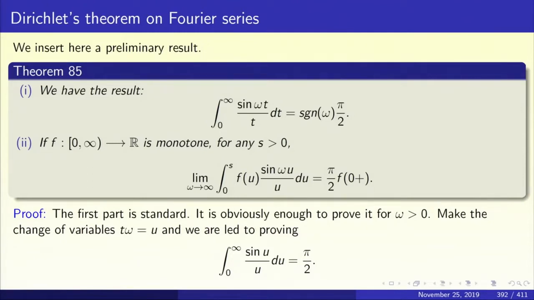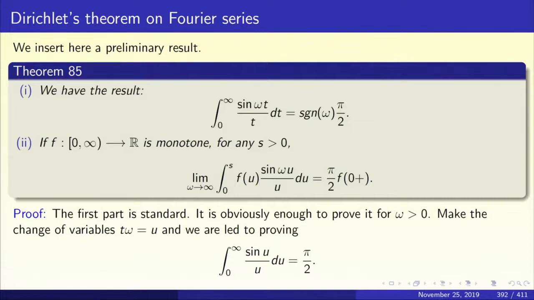So here is a result which we are going to prove using Bonnet's mean value theorem. Theorem 85. The integral from 0 to infinity of sin omega t upon t dt equals pi by 2 if omega is positive and minus pi by 2 if omega is negative. If omega is 0, of course the integral is then 0. So the signum function is a function that assigns the value 1 if the number is positive, the value minus 1 if the number is negative, and the value 0 if the number is 0. So the integral from 0 to infinity of sin omega t dt upon t equals signum of omega times pi by 2.